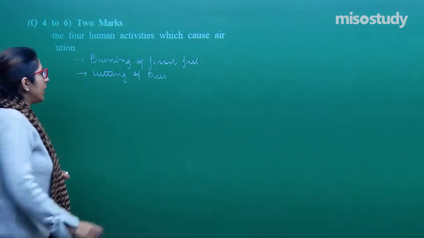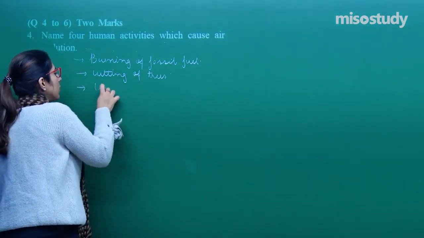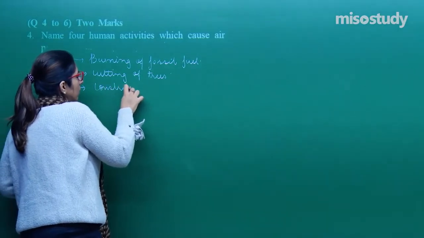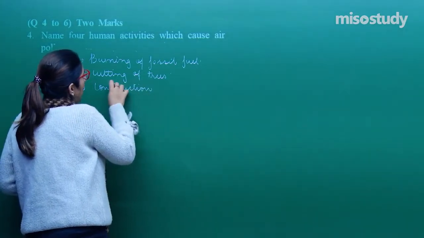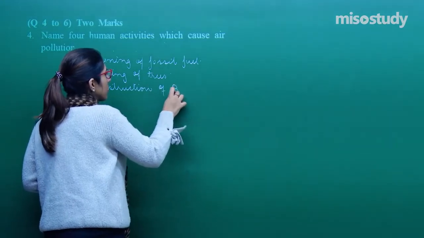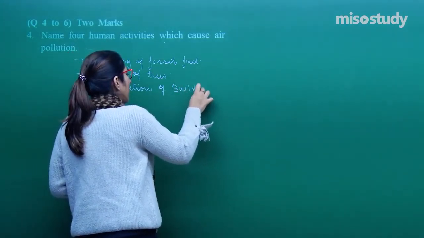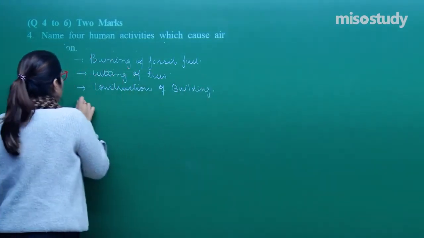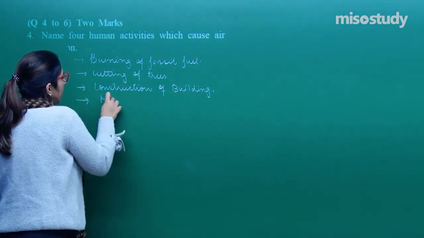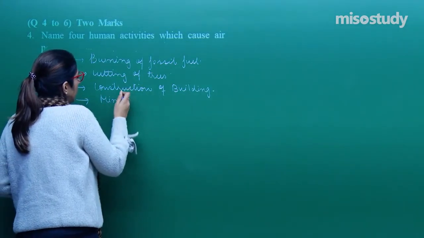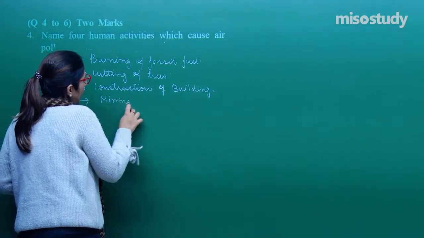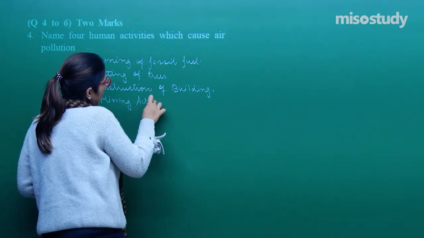Third human activity is construction of buildings. And how can we forget mining activities, right?